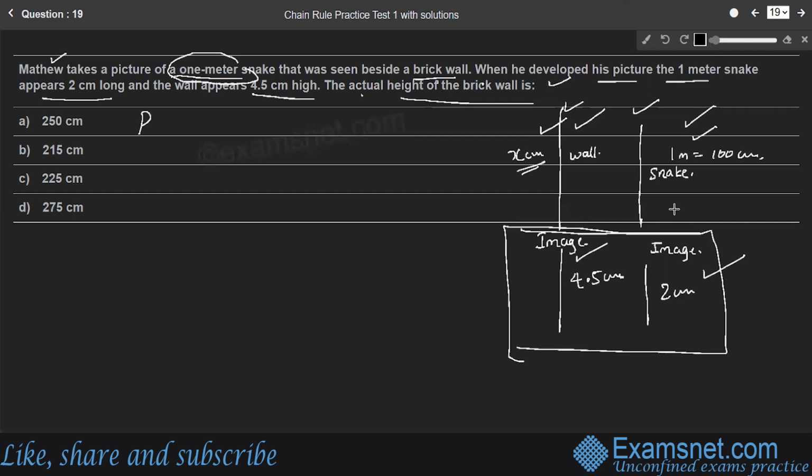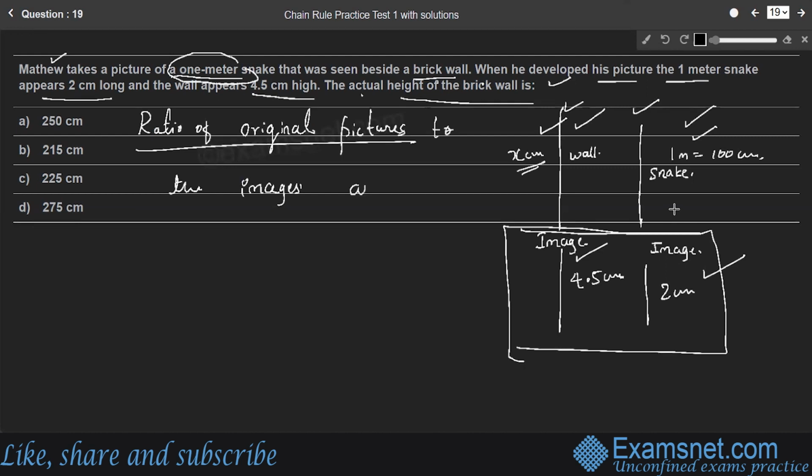Therefore, the ratio of original pictures to the images are same.